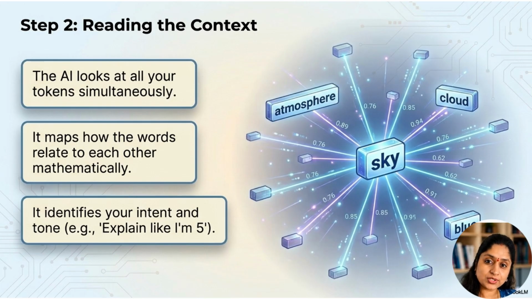After the text becomes tokens, the AI reads the context. It looks at all the tokens together and maps how they relate to each other. It asks, what is the user trying to do? What tone are they using? What words matter most? In this example, the word sky connects to ideas like atmosphere, cloud, blue, and weather. This is why context matters so much. The same word can mean different things depending on the surrounding words. AI uses that context to narrow down what the answer should be.